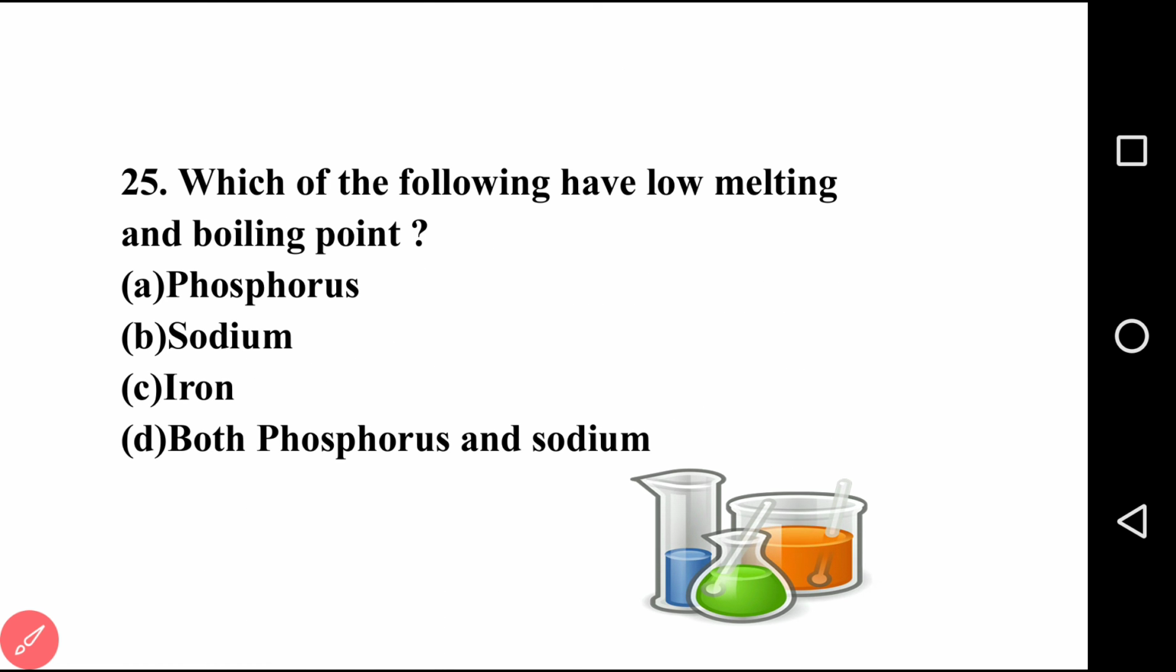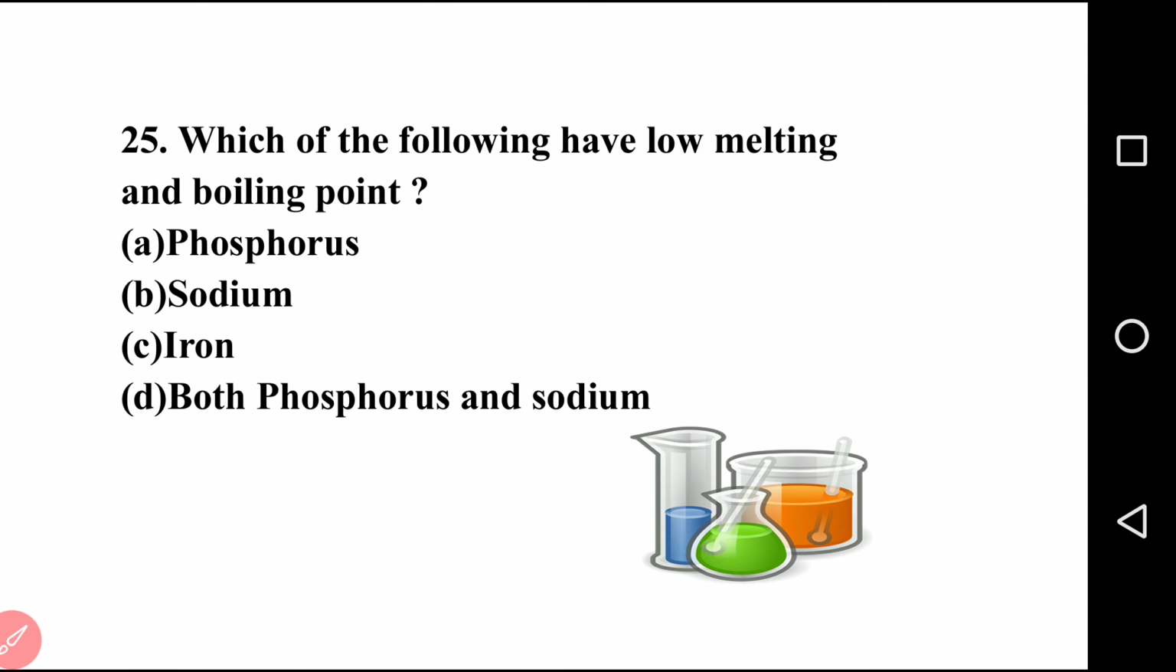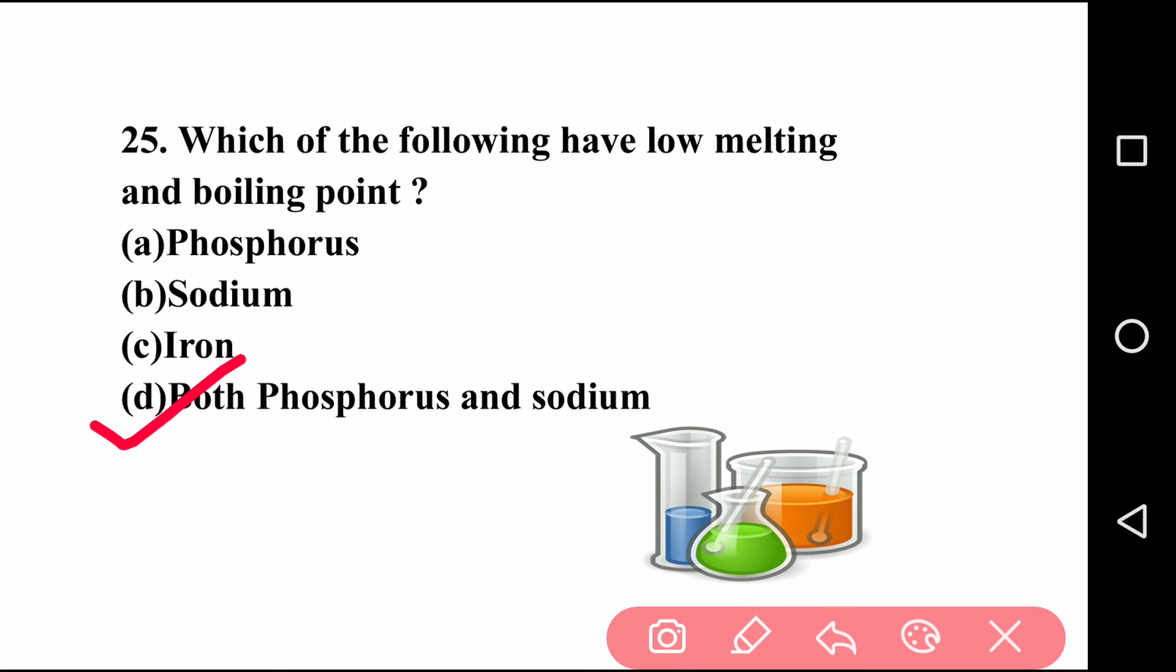Going to the next question, that is question number 25 on your screen. Which of the following have low melting and boiling point? There are 4 options. First is phosphorus, second is sodium, third is iron, last is phosphorus and sodium both. So our answer is option D, that is phosphorus and sodium both. Because sodium and potassium are soft metals which have low melting and boiling points, and also phosphorus is a non-metal which has a low melting and boiling point. Question number 25 answer is D.